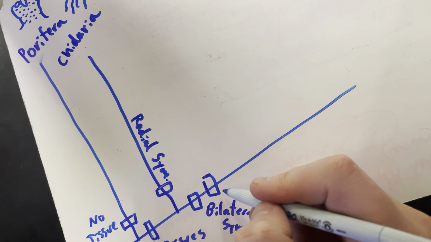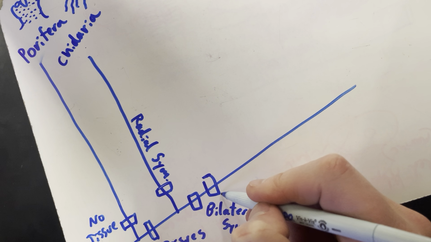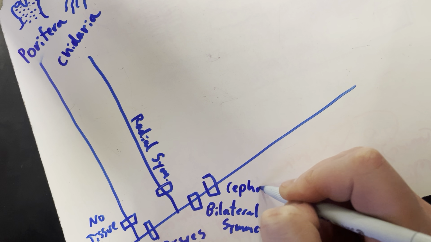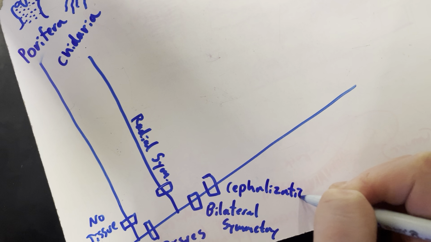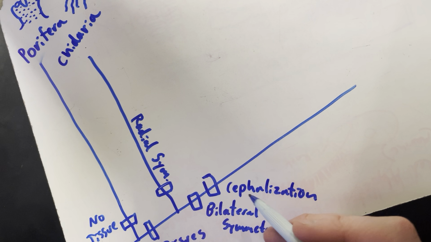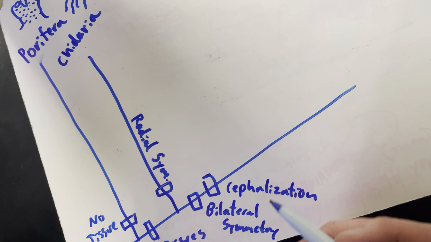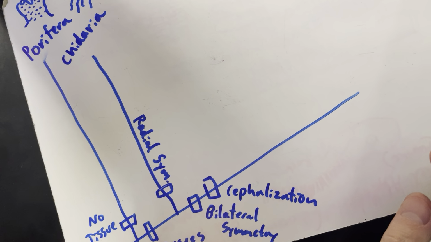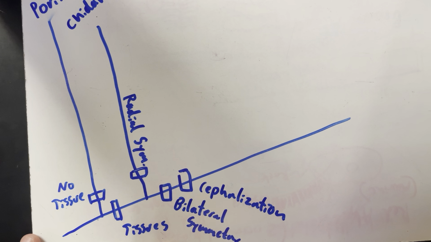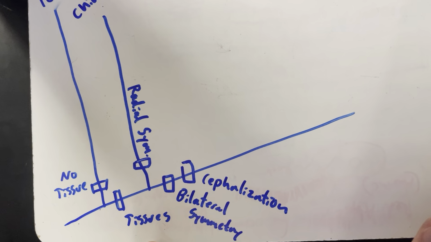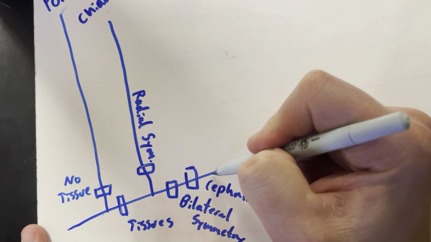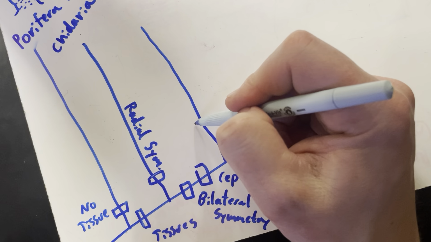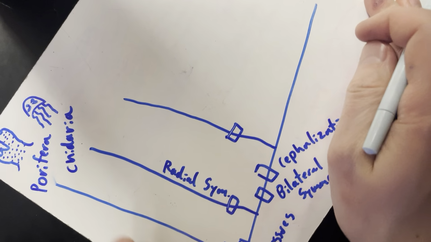Okay. The other feature of organisms with bilateral symmetry, or animals, is they have a head. Cephalization just refers to the evolution of a head end of the body, right? We have a head end of the body and a tail end of the body. Cephala just means head. Okay, I'm going to throw out a few more terms. We're not going to define them all today. I'll review them later at some point, just so we're all on top of things. But our next group are the acoelomates.